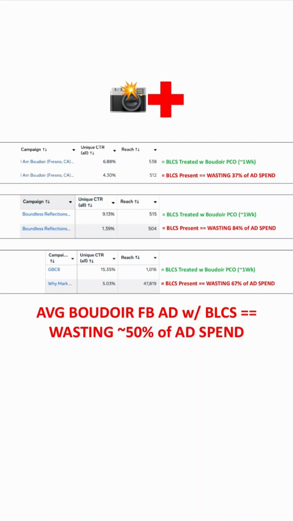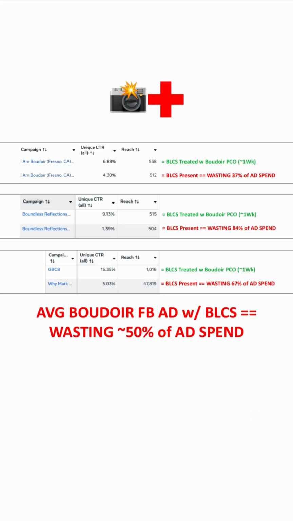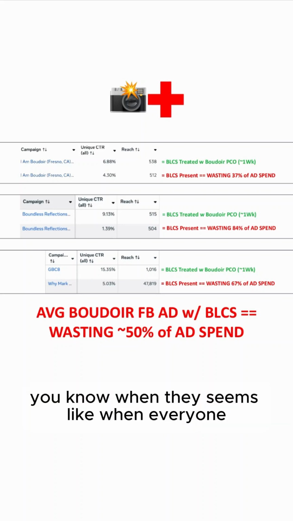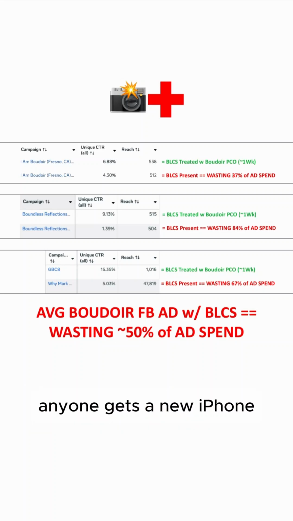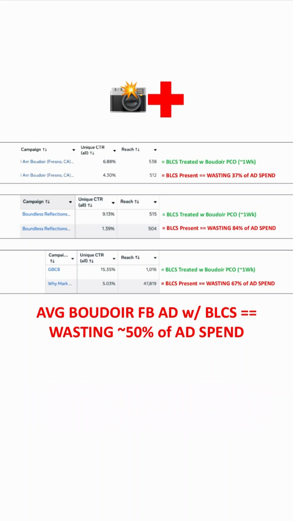and you're seeing more and more women, it seems like anyone who gets a new iPhone is throwing up a new Google My Business profile over on Google Maps, saying they offer Boudoir.